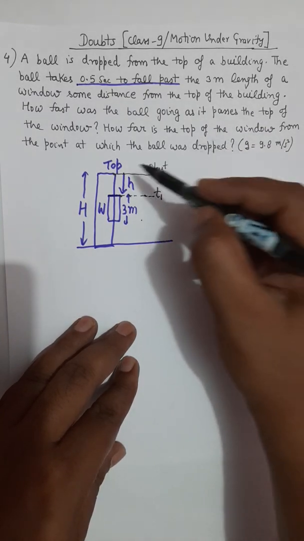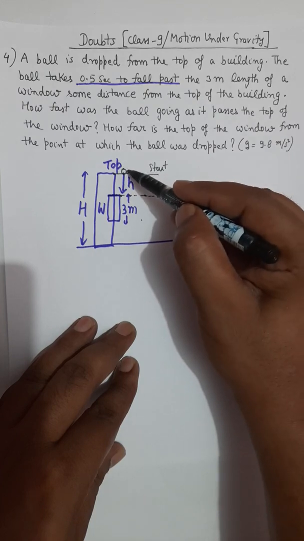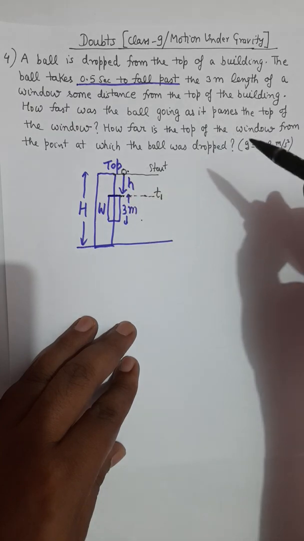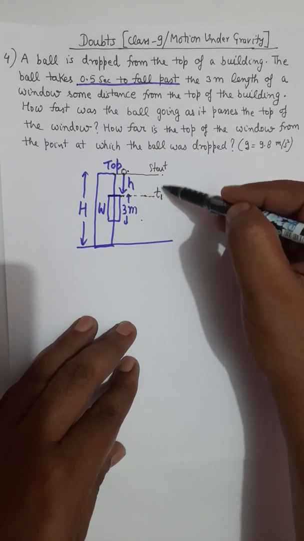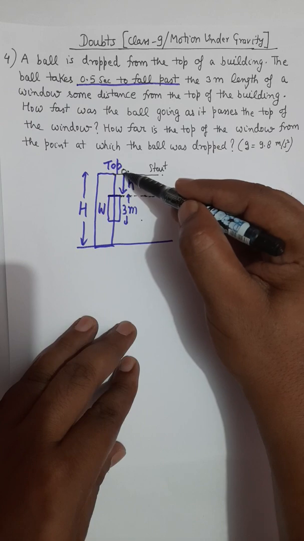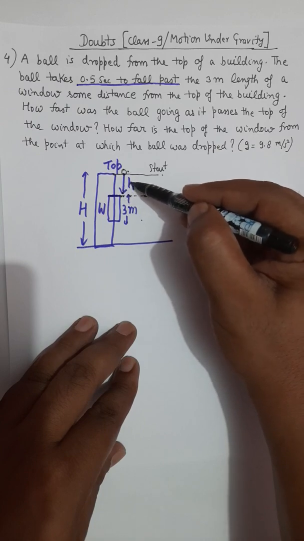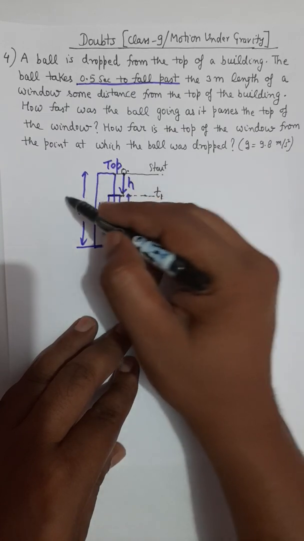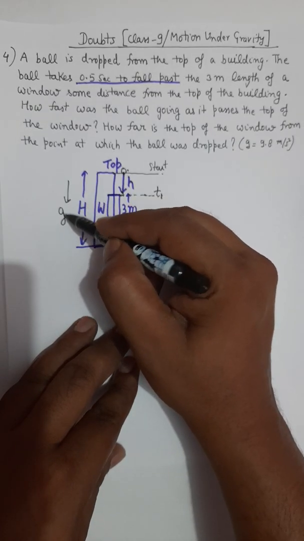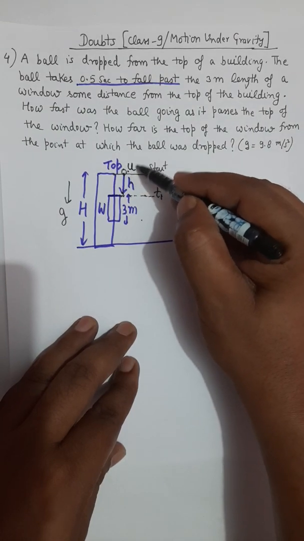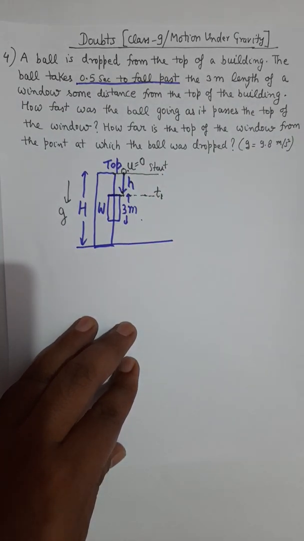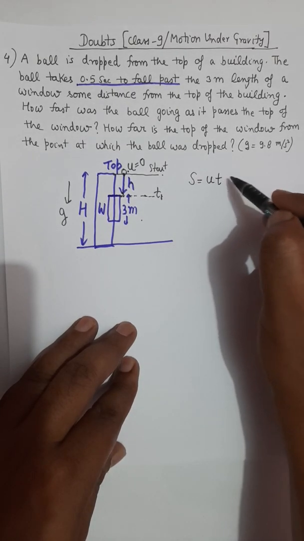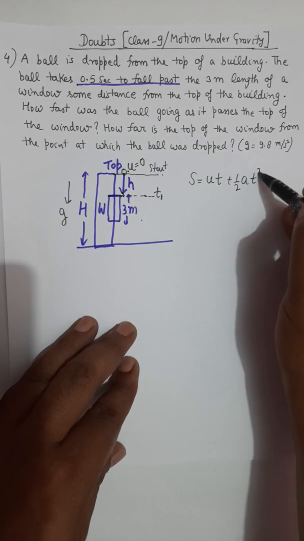Let T1 be the time when the particle which starts from top of building reaches the top of window. During this T1 time, the particle falls down by a distance of h. And if it falls down by distance of h under the acceleration due to gravity small g, and it starts from rest, then from the equation s equals ut plus half at square, I will use this equation for this question.